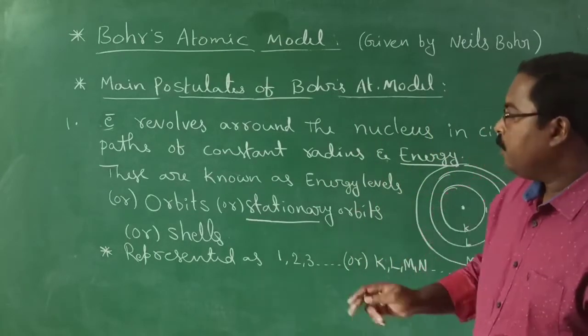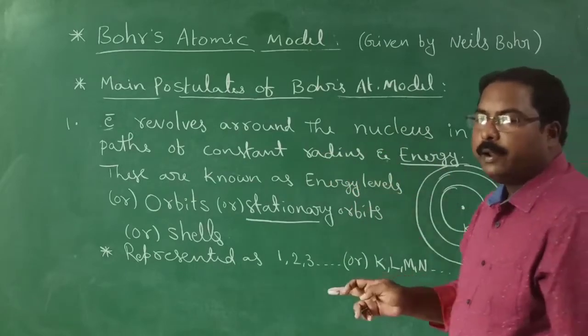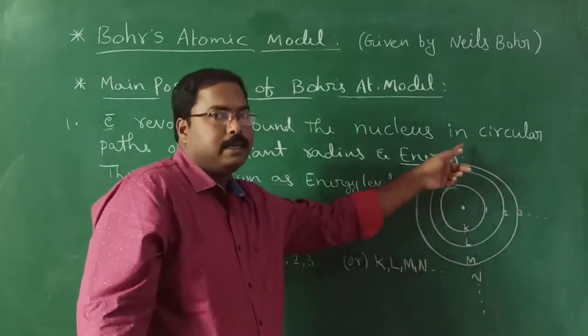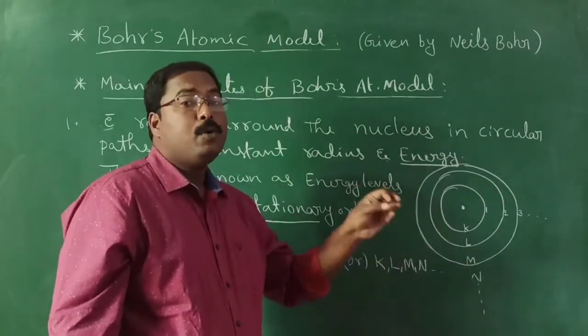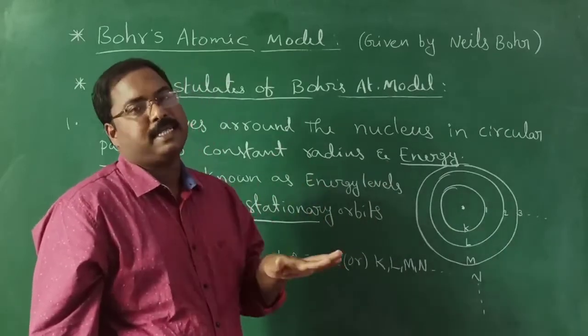Once again, look at this one. According to this theory, the electron revolves around the nucleus in circular orbits or circular paths whose energy, and even the radius, remain constant.